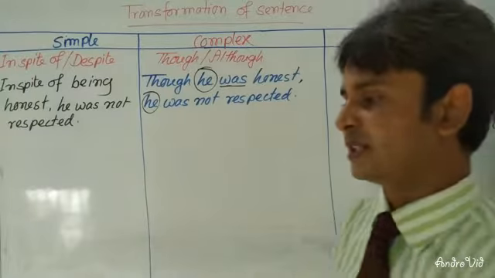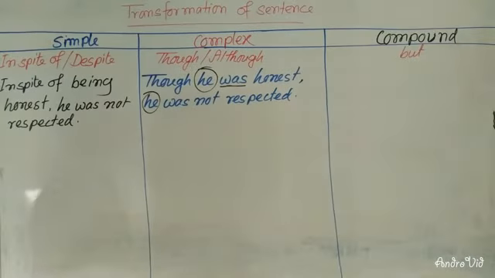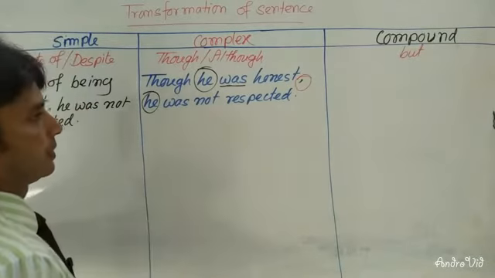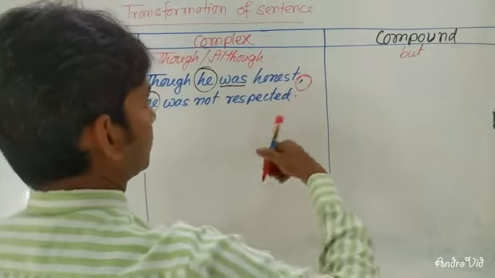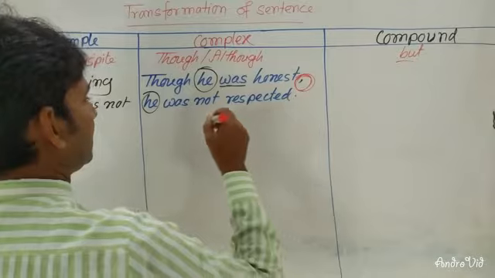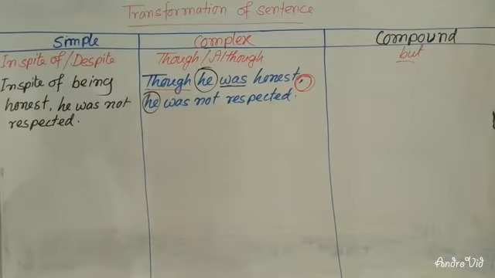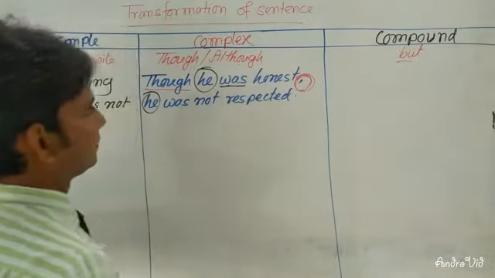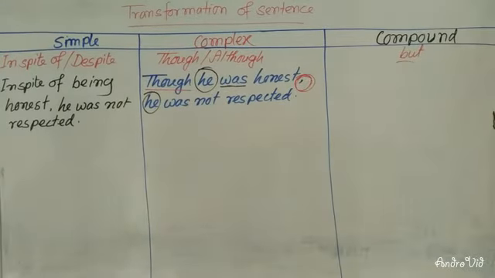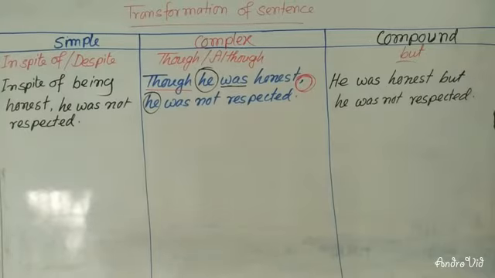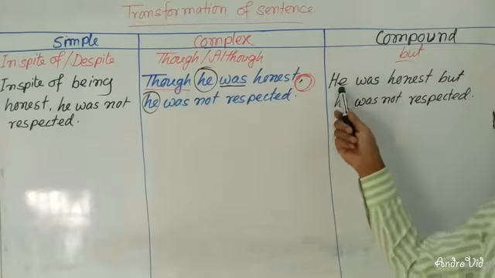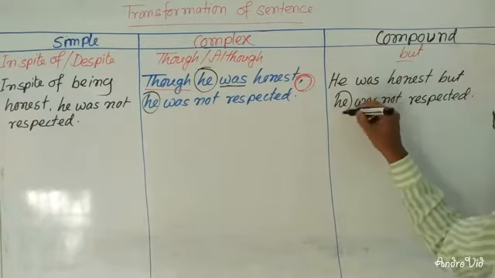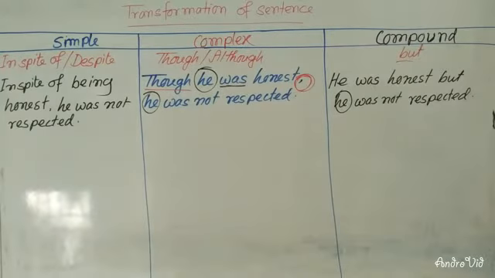You can write also in this way. At the time of changing it into a compound sentence, you will have to use but instead of the comma, and you will omit though. So the sentence will be: he was honest, but he was not respected. As the subjects are the same, you can omit a subject here: he was honest but was not respected.